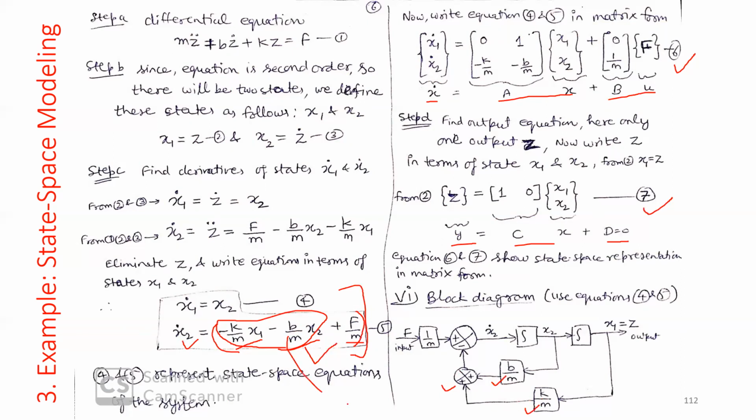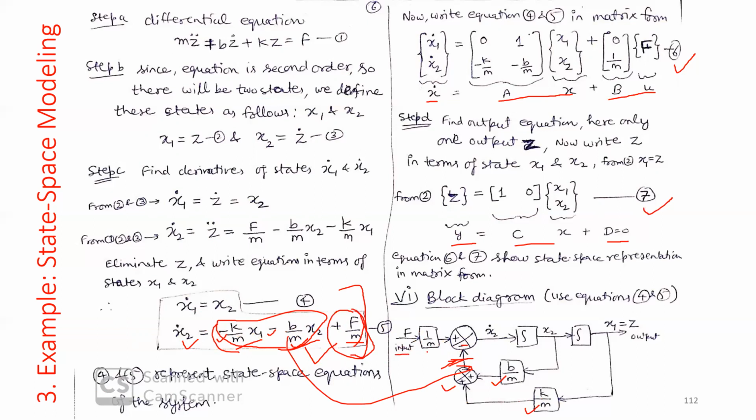So this term is coming here. At this point, we get this K by M X1 and B by M X2. Since these two terms are minus, we put a minus here. And this is added to the plus F by M. F is our input, we know.